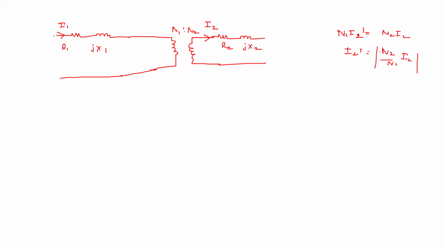Now I'm talking about the magnitude. Okay, you know that this will come with the opposite sign. Opposite sign means nothing but the direction of current. In this direction the current is going outside, and in this direction the current is coming inside. So it is entering this winding, and here it is leaving the winding. That is why the minus sign will come. Now this is I2 dash. Okay, but what is I1 for a practical transformer?